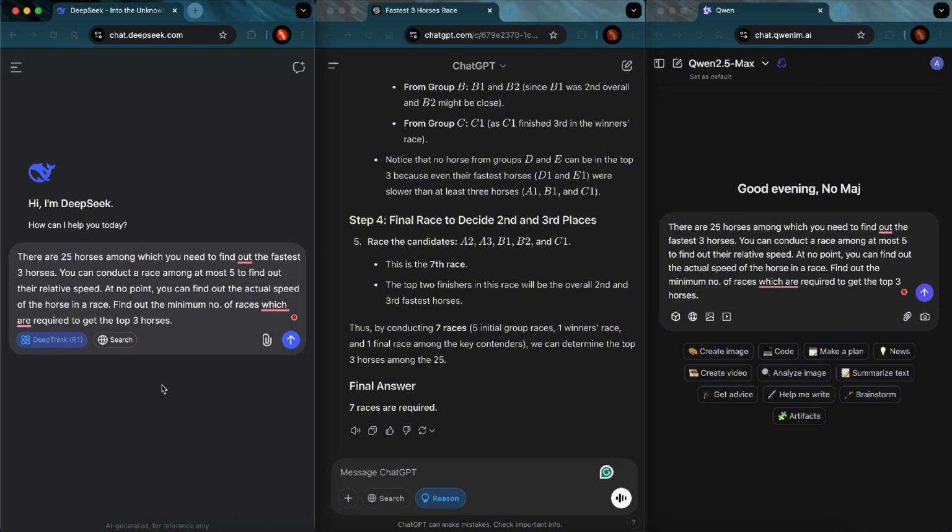Alright, next up is DeepSeek R1, whose USP has always been the reasoning model being available for free. Let's see how this model performs on our 3 criteria. Let's go.